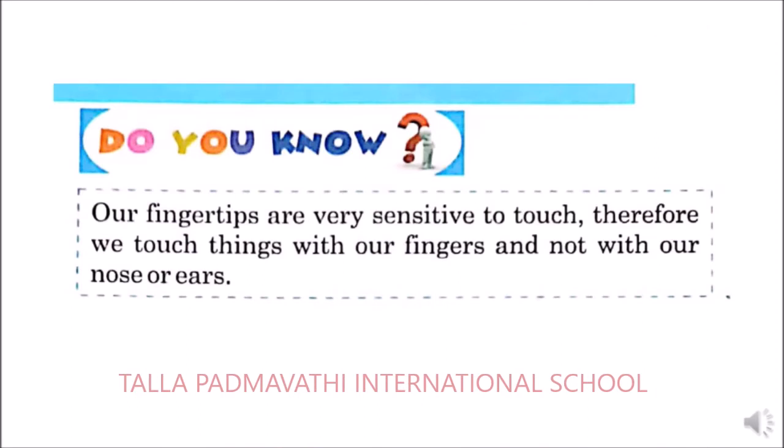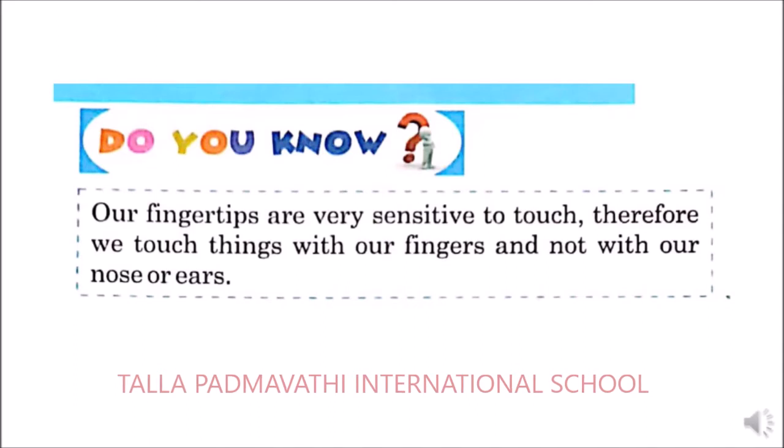Do you know our fingertips are very sensitive to touch. Therefore, if you touch things with your fingers, you will be able to feel if you touch any hot object or any cold object. Will you be able to feel it? Yes. This is because our fingertips are very sensitive.